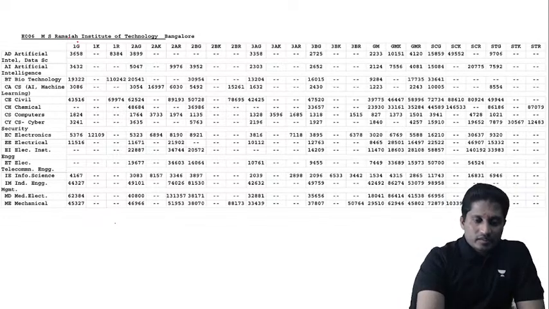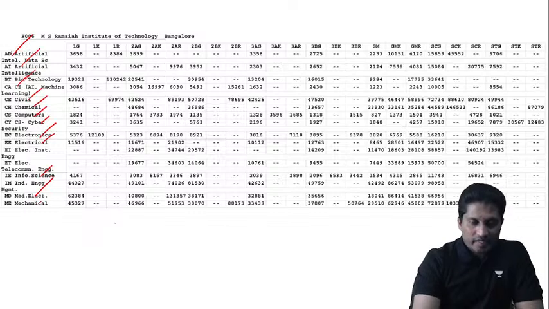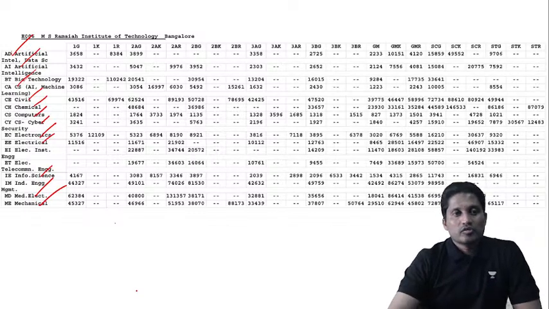Here come the courses. See, artificial intelligence, AI, CS, civil, chemical, computers, cyber security, electronics, electrical, info science, mechanical. So based on that only.